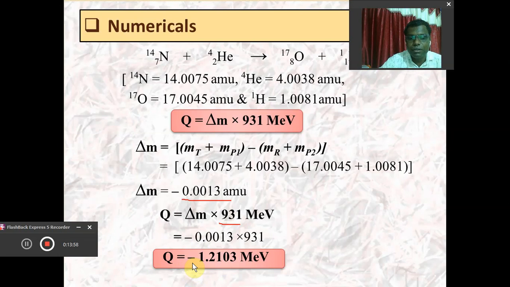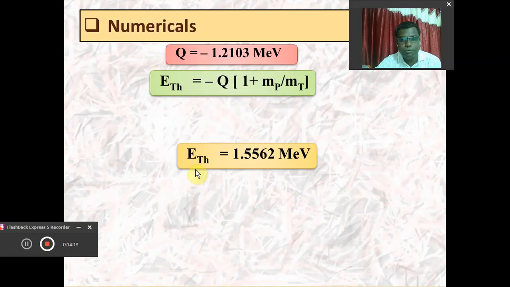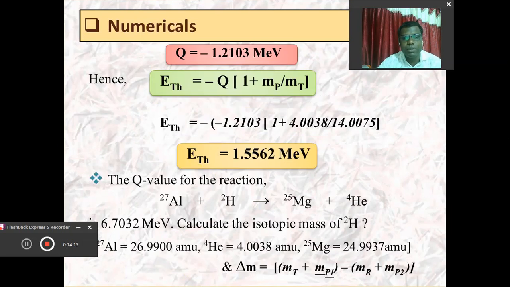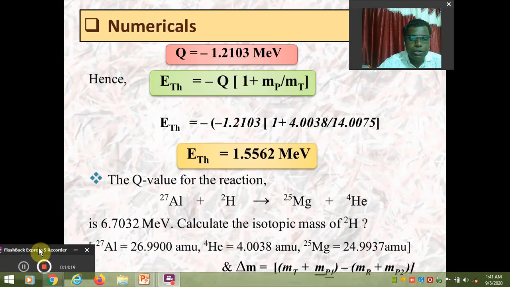It means that in this nuclear reaction the energy is taken up, the energy is absorbed, and that's why this type of nuclear reaction, in which nitrogen 14 gets converted into oxygen 17, is an endoergic nuclear reaction. I hope you get this, and from this Q value we will be able to calculate the value of the threshold energy.